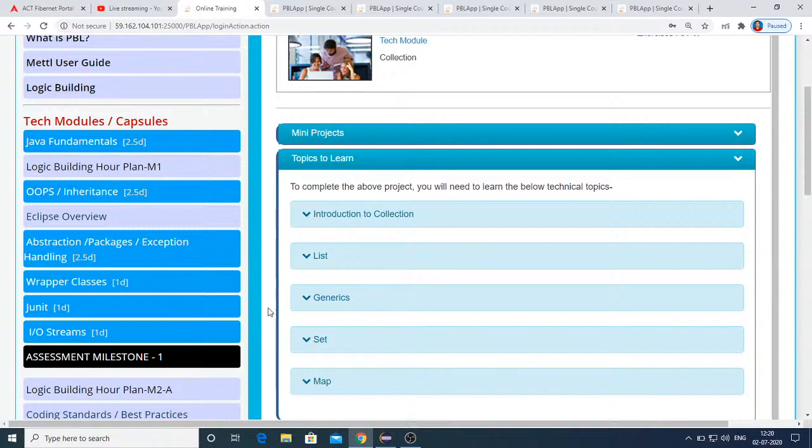I hope I need not say that, you all know. It will be time bound, so you have to complete the test within the time. And since it will not be camera enabled, don't try to use your mobile phones to browse the questions and check the answers. Try solving it on your own. These are assessments only, don't worry. But still some of you might be afraid that if you don't get the milestone mark of 70%, whatever it is, you will be kicked off from this training. Don't worry about all that, just give your best, prepare all the materials, go through this PBL lab completely up to the IO streams, and keep solving the logic building exercises.